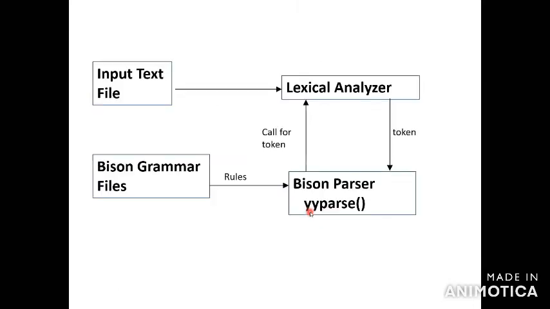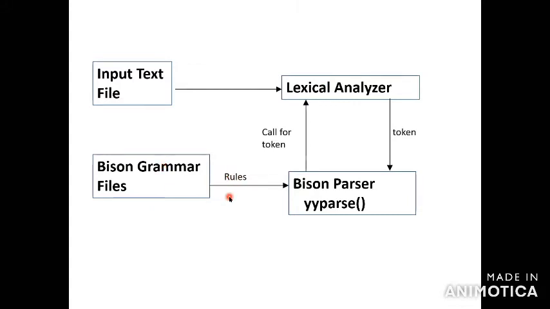We will check. I am giving the input file text. The input will be given to the lexical analyzer. The lexical analyzer generates the tokens for the parser. The parser receives the token. After that, you can generate the next command to be given to the lexical analyzer. How to do that? Based on the rules only, you are generating the Python grammar file. What are the rules? We have 3 rules.